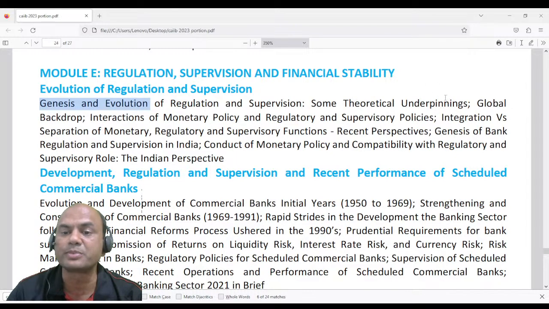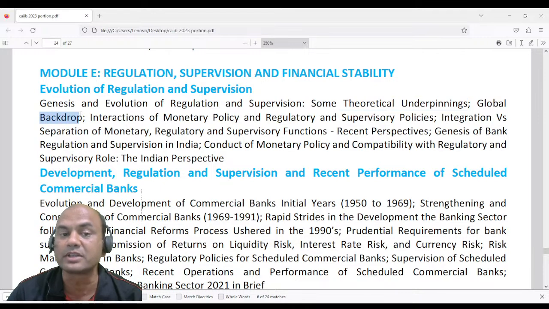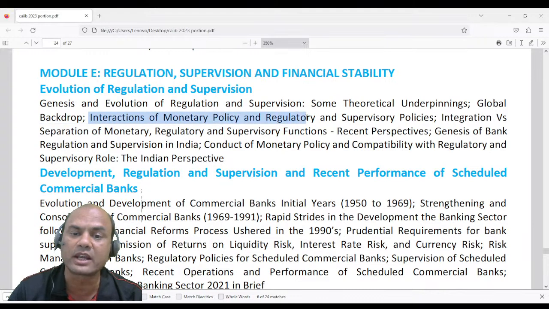Then some theoretical underpinnings, which means the theoretical parts, the nitty-gritties as we call them. Then the global backdrop means what are the other things in the world. Then interactions of the monetary policy and regulatory and supervisory policy. What do you mean by interactions?